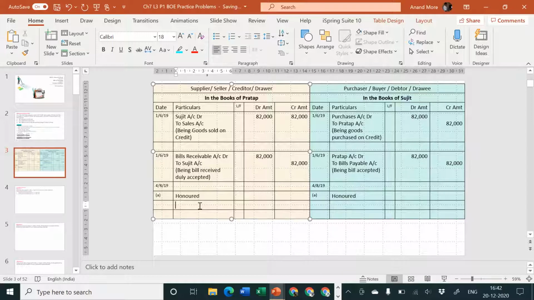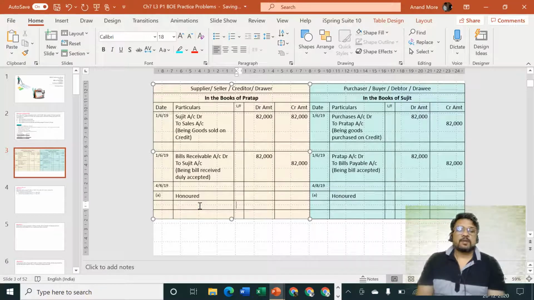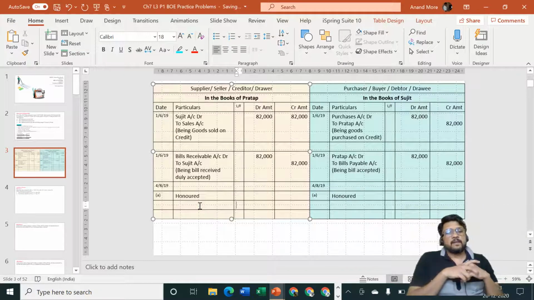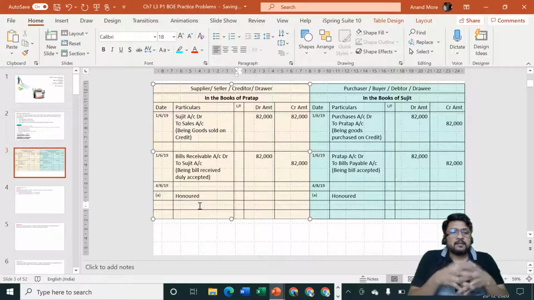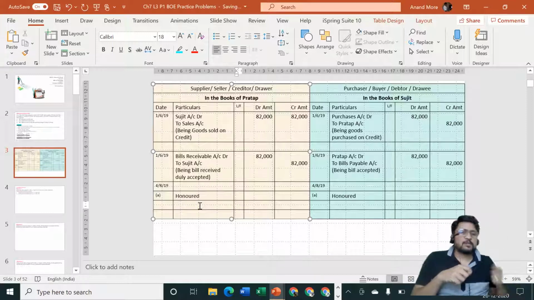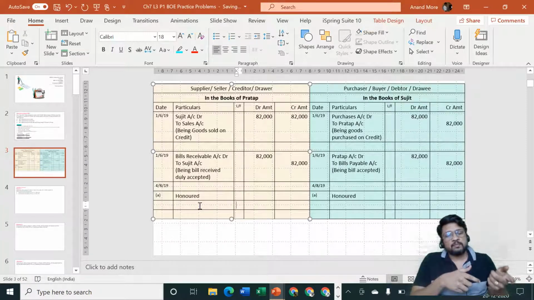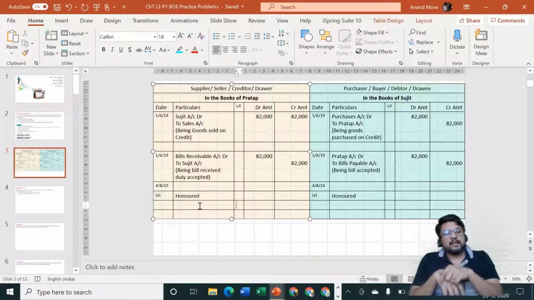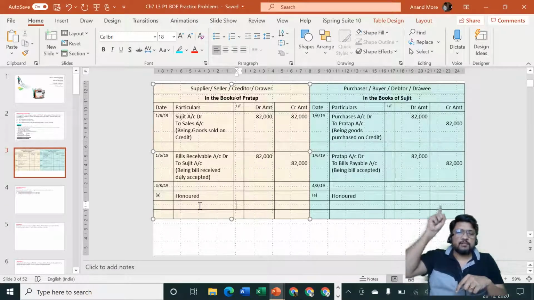Okay. What is entry we are going to pass? Think about it. What will happen in such a situation? Once you have identified that 4th of August date, and now Mr. Pratap is opening his cash box, coming to the office, and he finds that in his cash box there is one bill of exchange which was drawn by himself in the past on 1st June.